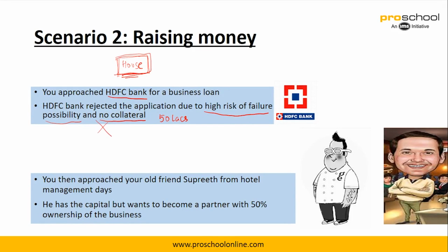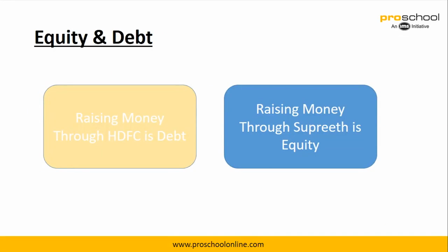So this is gone. The other approach is he approached Supreet from his hotel management days, basically his friend, and he decided that he could give him 50% partnership in the business, but Supreet would end up becoming an owner of the business. So the ownership has now split 50-50%. So this is basically equity, and it sounded like a better option. Raising money through HDFC is debt. Raising money through Supreet is equity.